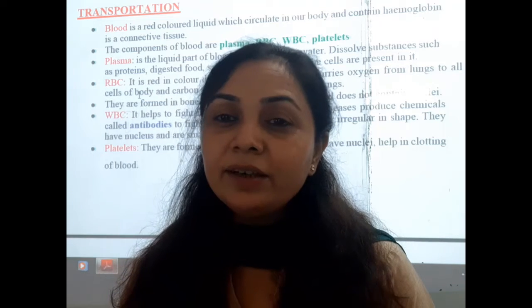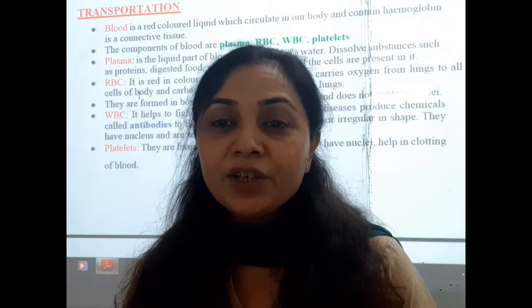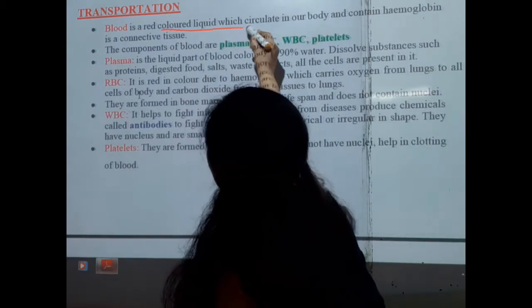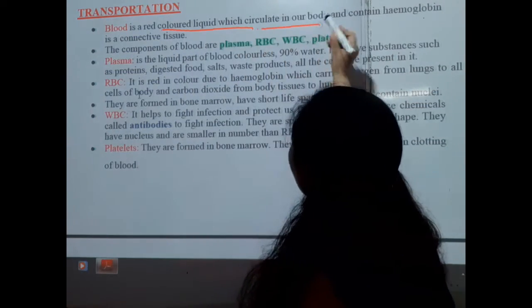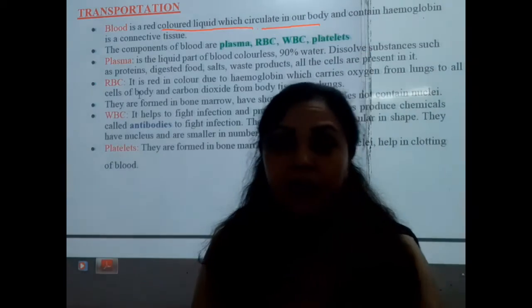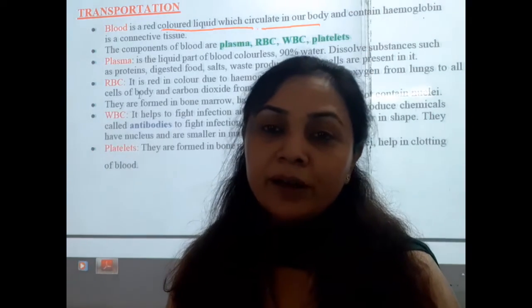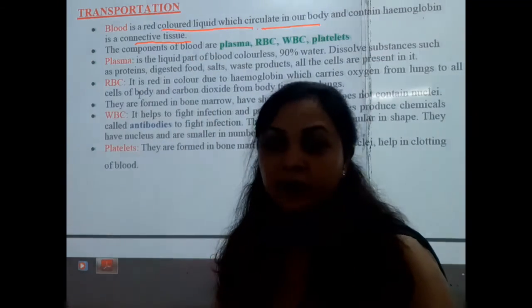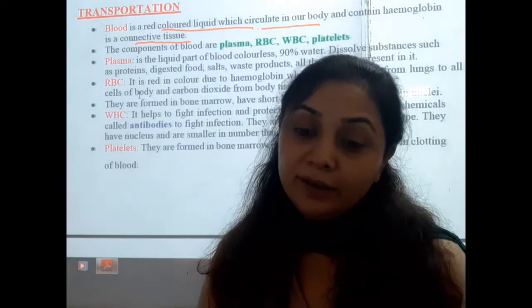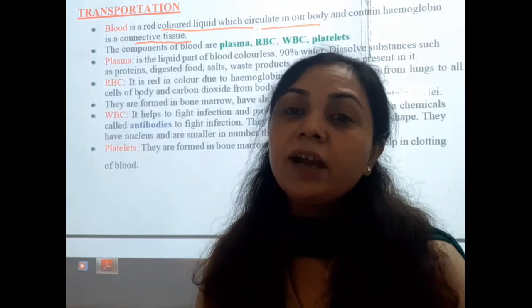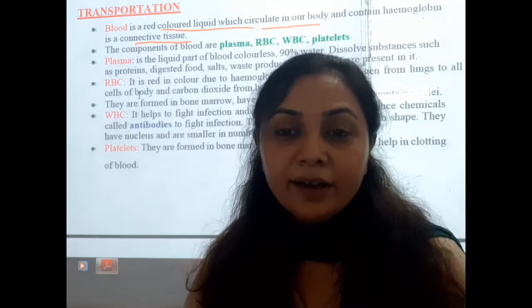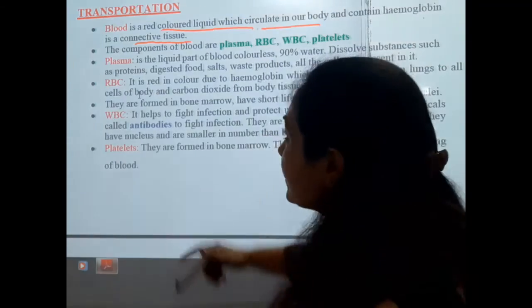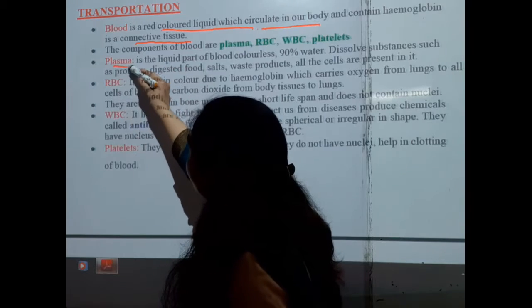The first is the blood, which is very essential. Blood is a red colored liquid which circulates in our body, and it contains hemoglobin. The blood and this hemoglobin, when combined with oxygen, is called pure blood or oxygenated blood.